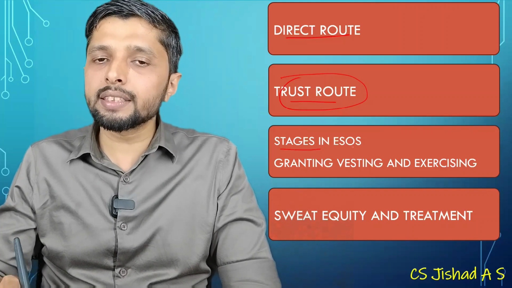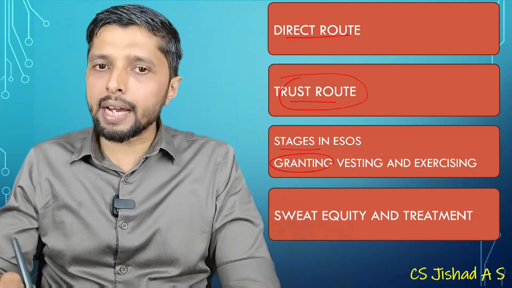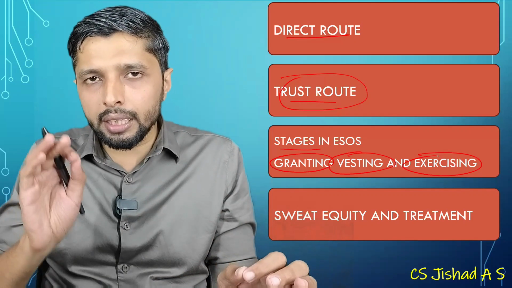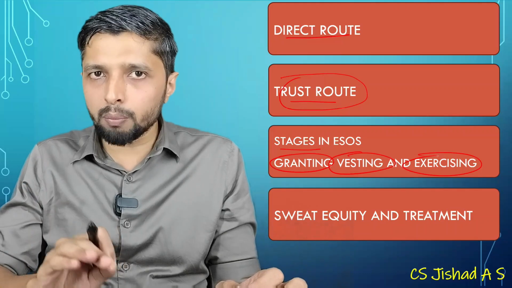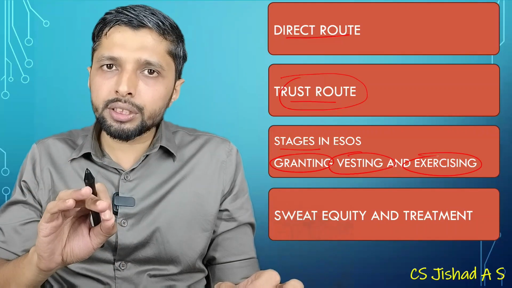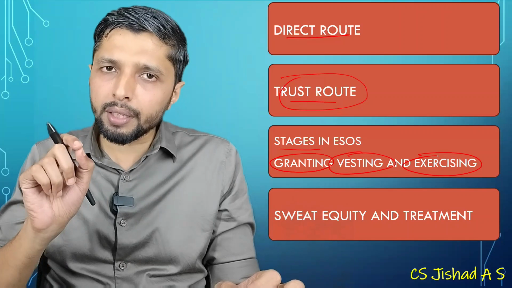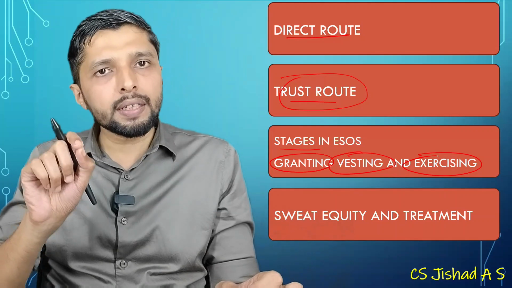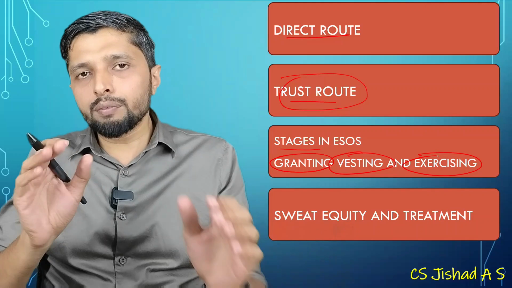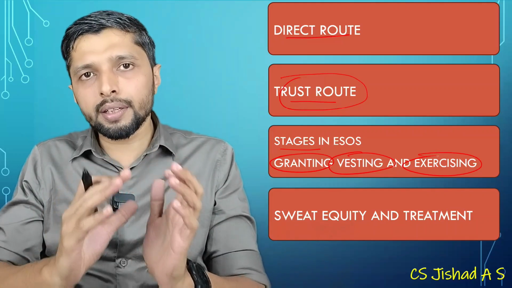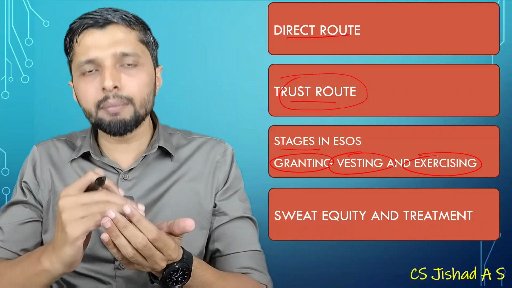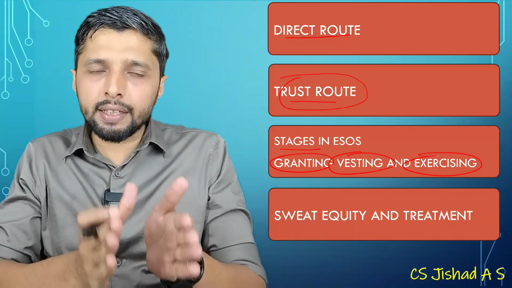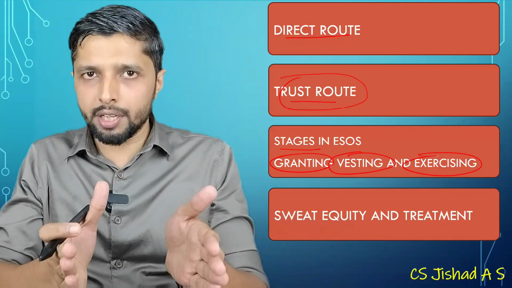The stages in employee stock option plan are granting of option, vesting of option, and exercising of option. When you are making a difference between sweat equity and ESOP, sweat equity shares are issued at a discount or for a consideration other than cash, which is given for the hard work rendered by the employee. But if you want to give shares to your employee under the employee stock option plan, first you are intimating the willingness to give the shares, which is known as granting of option. And between the granting and vesting, there will be a minimum period of 1 year.